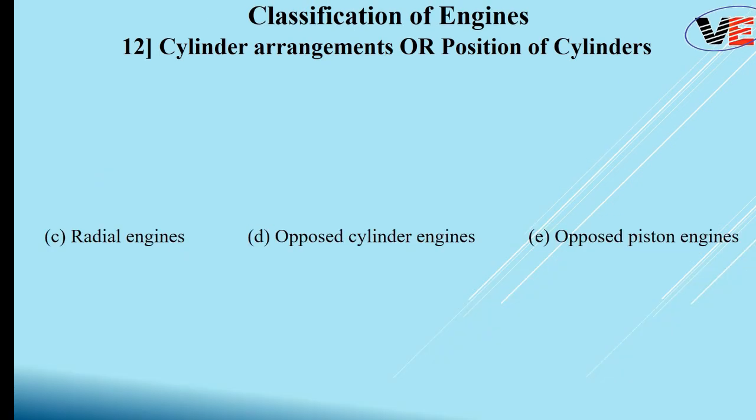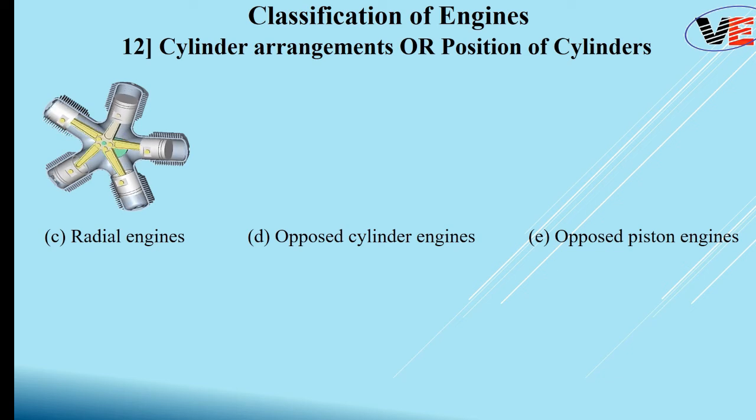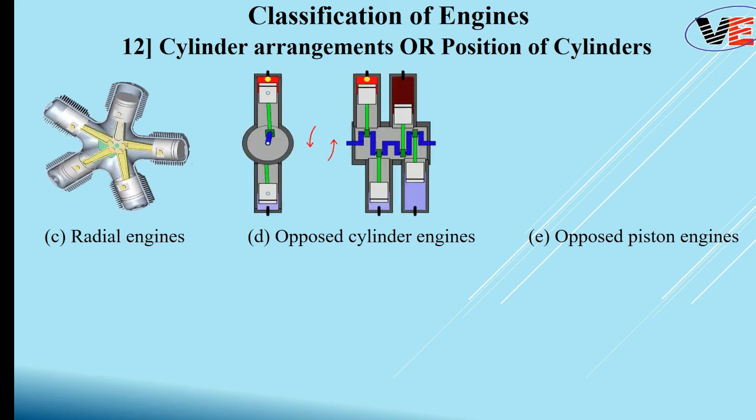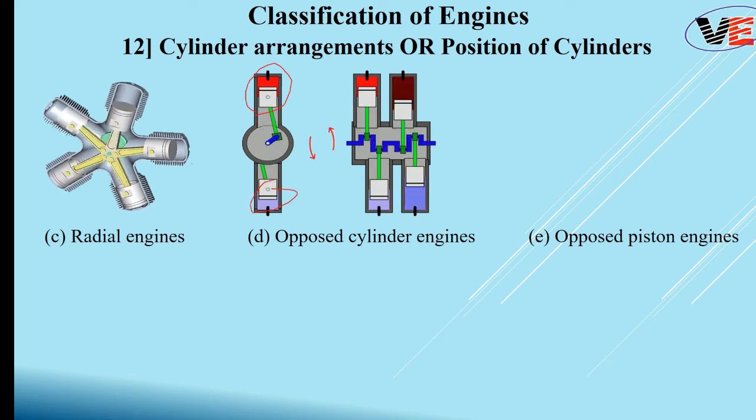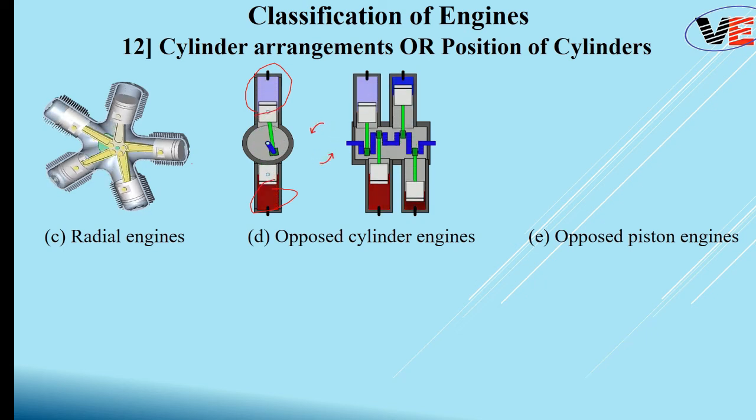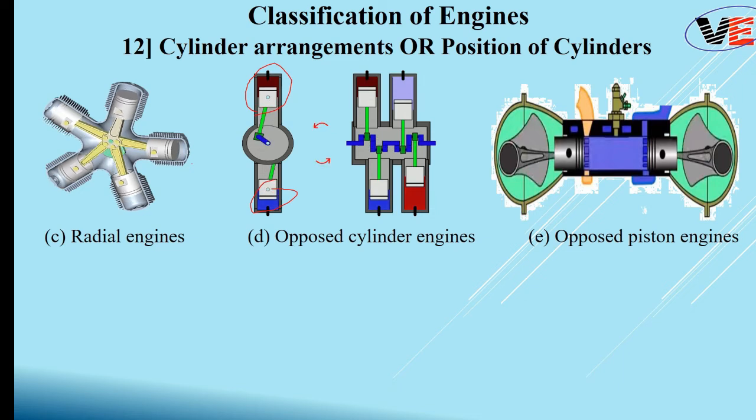Let's talk about the remaining three types: radial engine, opposed cylinder engine, and opposed piston engine. You can observe in the figure of the radial engine that pistons are arranged in a circle. When such an arrangement is there, then it is called a radial engine. In an opposed cylinder engine, the cylinders are placed opposite to each other. You can observe these two cylinders. They are placed opposite to each other. When such an arrangement is there, then it is called an opposed cylinder engine, and then the opposed piston engine.